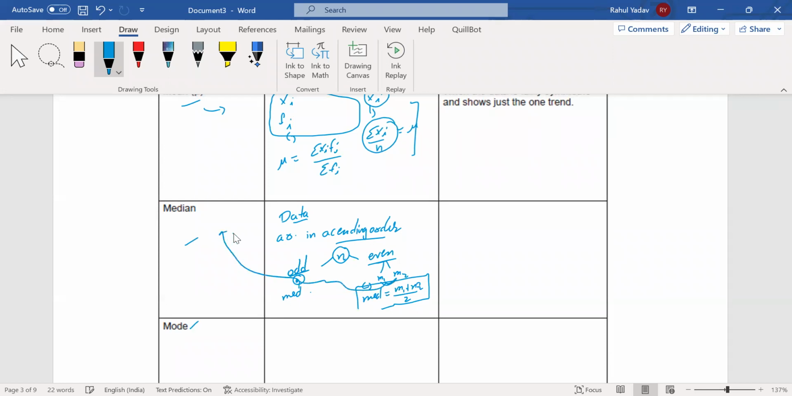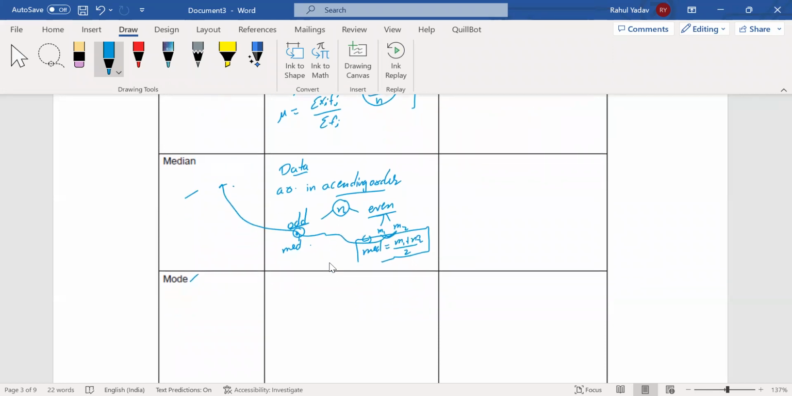Then if we go for the mode, we have some x data. We find the frequency for the data, and the x with maximum frequency is the mode value.